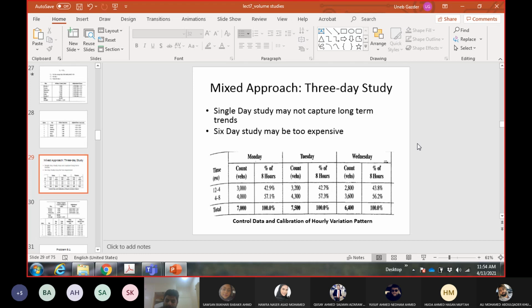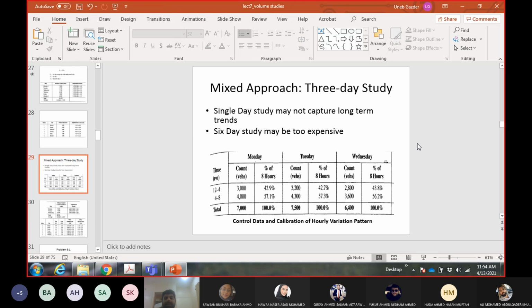So we have to follow that. Now the client says, do it in less than 6 days. In the previous example, the engineer who was doing the survey selected that he will spend 1 day on each coverage count location, and that made him do the study for 6 days.